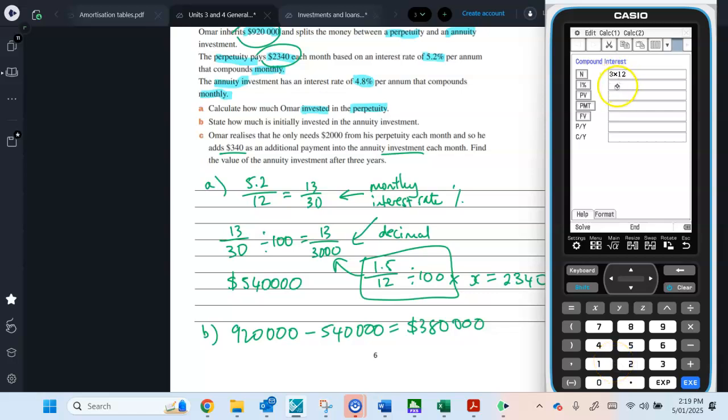You can write 36 there, but let's say you had a multiplication that you couldn't easily do. 4.8. It's an investment, so it's got to be negative, 380,000. Now, the payments, he's making those payments to the bank, so it's also going to be negative. The future value we've got to work out, and then we've got payments.